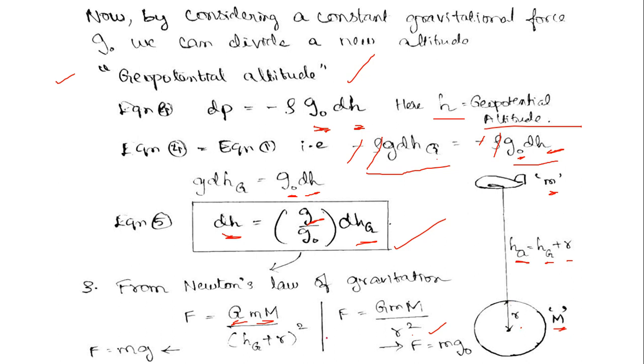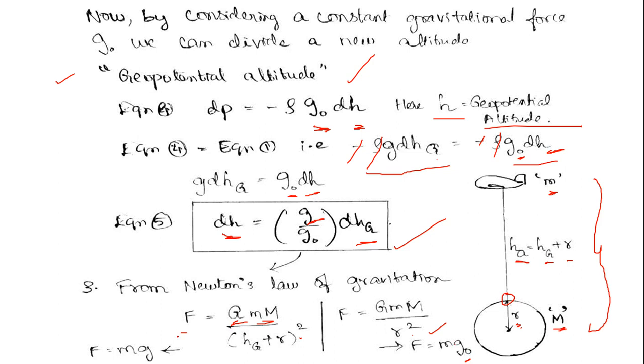So when we consider these two cases, here we can see the change, that is (hg plus r) the whole square, that is the distance between them. In the second case, we are considering the airplane to be over here, and as it is on the surface of Earth, the distance is considered to be r, that is the radius of Earth. When we cancel out, we also need to know that in the first case, we are considering the gravity to be varying, and in the second case, we are considering that gravity to be constant, because the gravitational acceleration on the surface of Earth is constant, g naught.